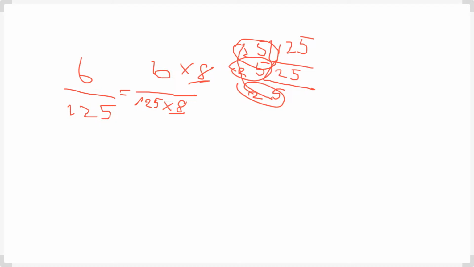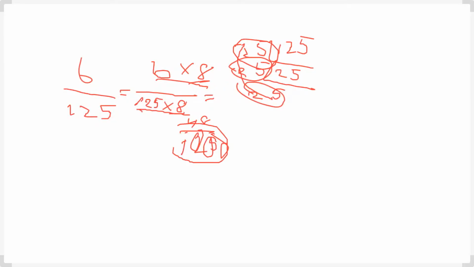So 6 into 8 is 48. Now 125 into 8 is equal to 1000.